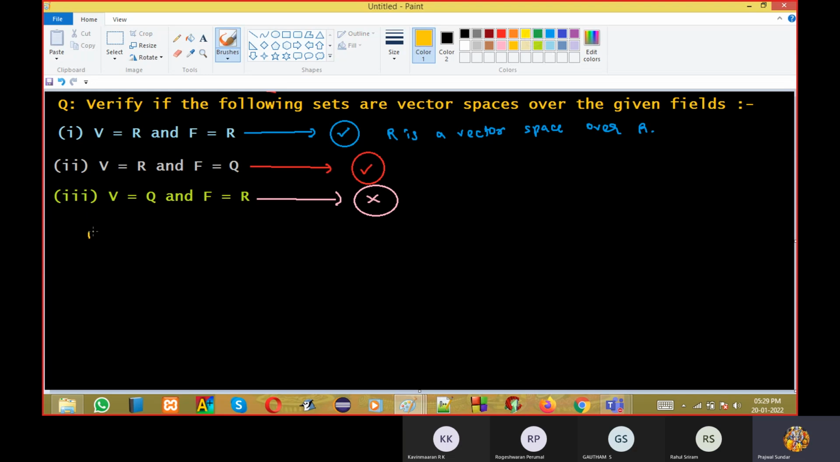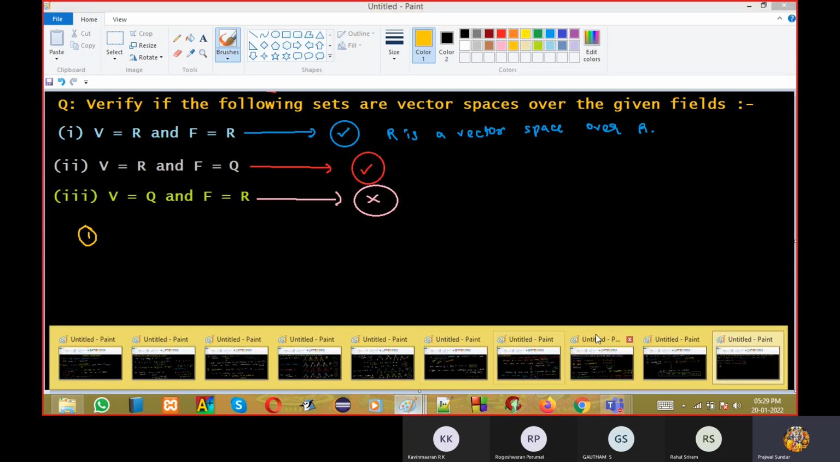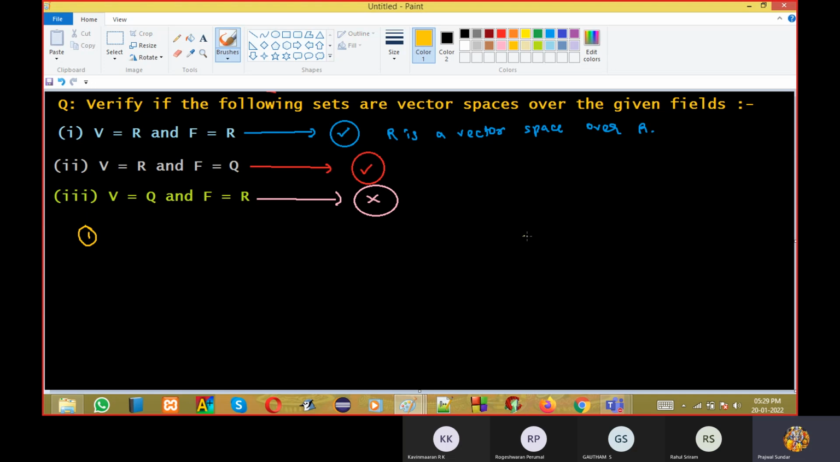The first four properties are related to addition, and for the first four properties we only have to bother about the vector space. We don't even have to worry about the field, correct? Only inside the vector space we will work. If you sit and do the calculations, you can say that the first property is satisfied, second is satisfied, third is satisfied, all four will be satisfied, correct? And multiplication we have to define from field to vector space. These properties we will see.